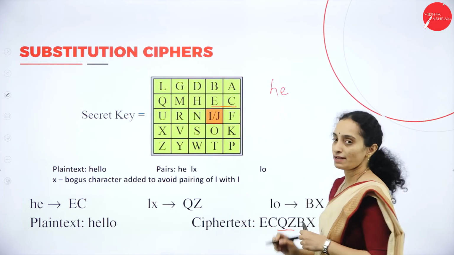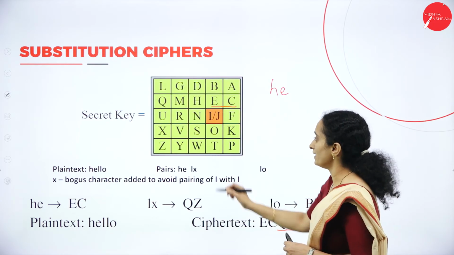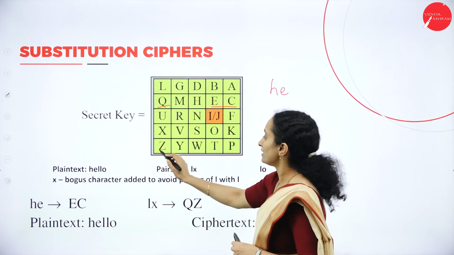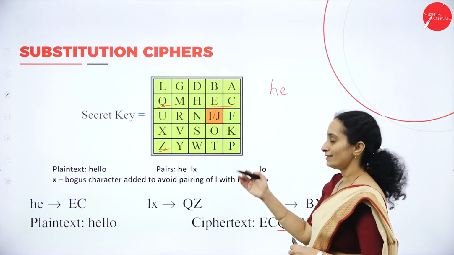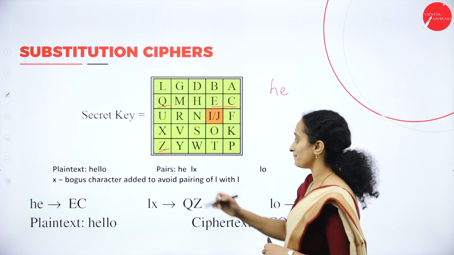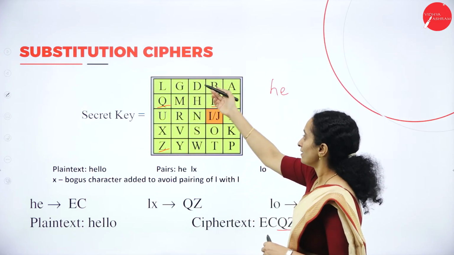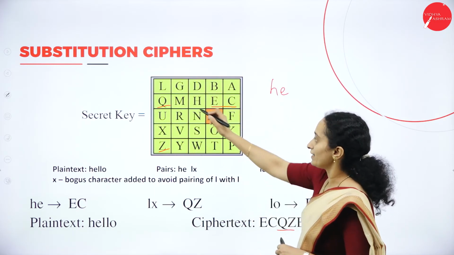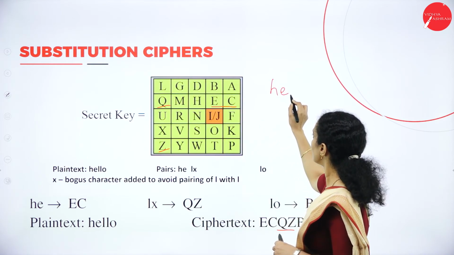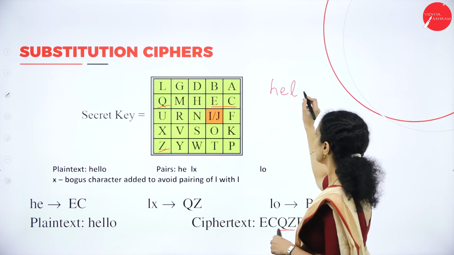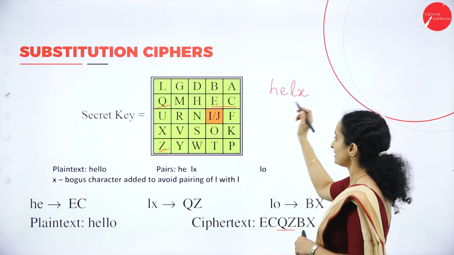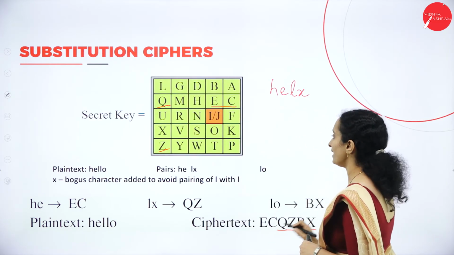Next, consider the pair QZ. Q is here, Z is here. Consider the above character, contrary to encryption. Z has X, Q has L.